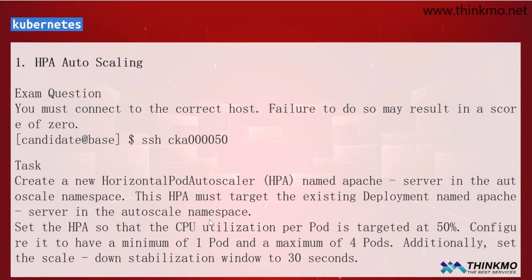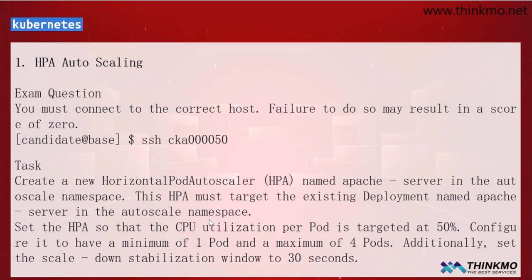Under what circumstances do we scale up? When CPU usage reaches 50%. For scaling down, if the CPU usage falls below this threshold, you have to wait 30 seconds before scaling down. The scaling range is a minimum of 1 and a maximum of 4 pods. That means you must always keep at least 1 pod, and when CPU usage is high, you scale up to a maximum of 4 pods. These are the basic requirements we need to mention.